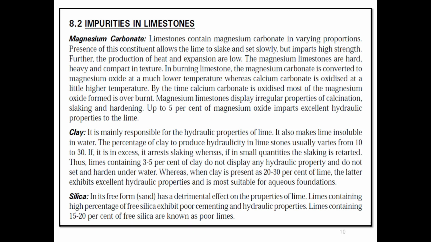It's free from sand, has a detrimental effect on the properties of lime. Limes containing high percentage of free silica exhibit poor cementing and hydraulic properties. Limes containing 15 to 20% of free silica are known as poor limes.